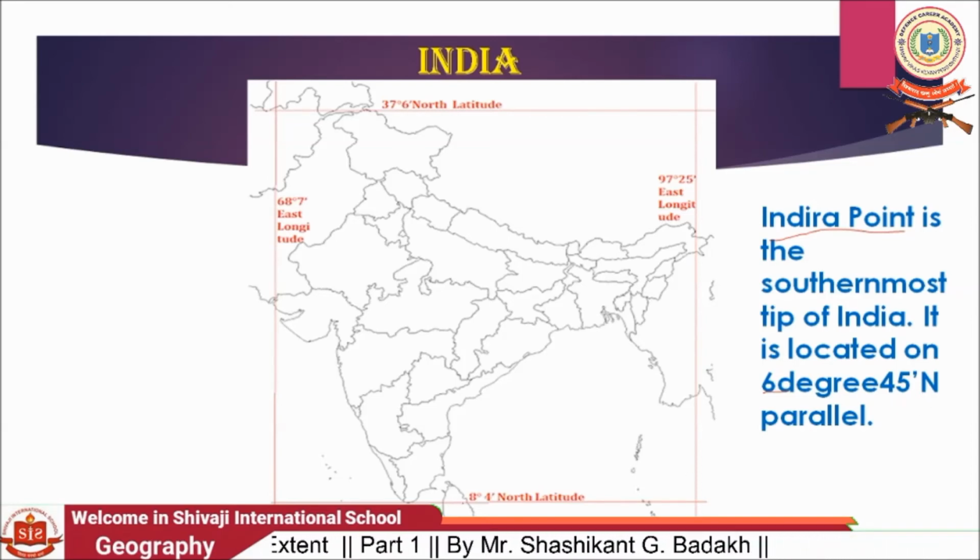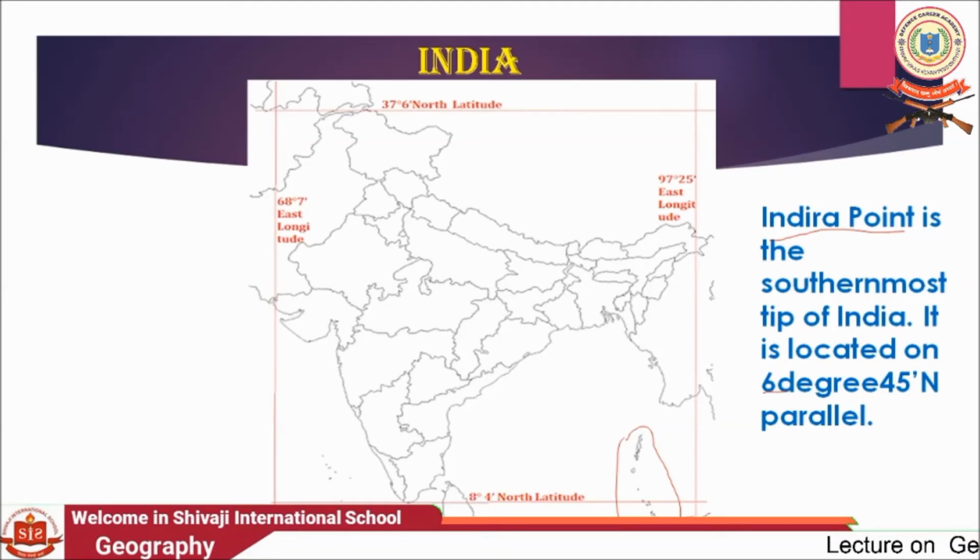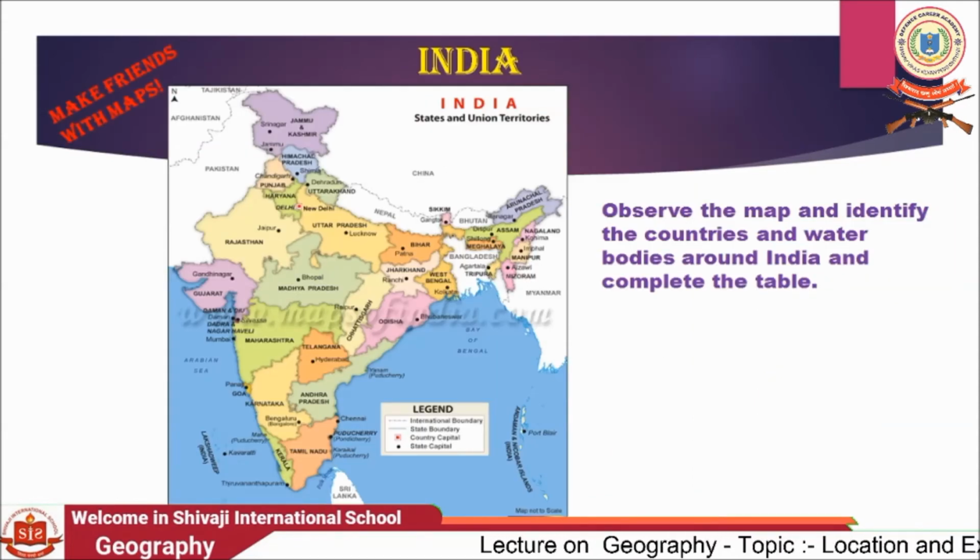Here is the 8 degree mark, which is the mainland extent. If we consider the Andaman and Nicobar Islands, here is the southern tip of India, that is Indira Point. So here you have to see the 6 degree 45 minute north parallel. Okay, let's move to the next point.